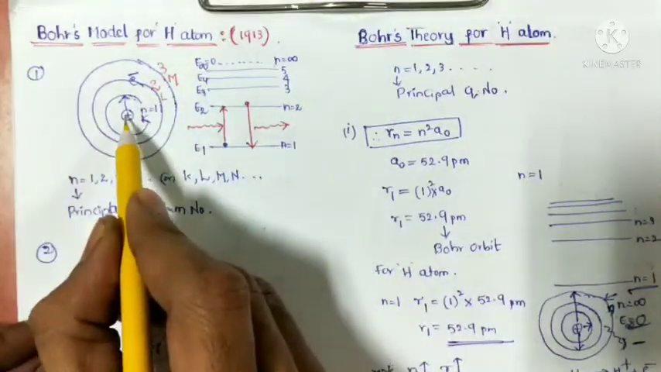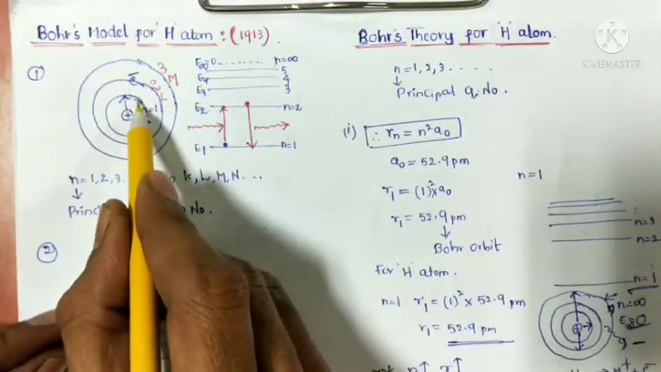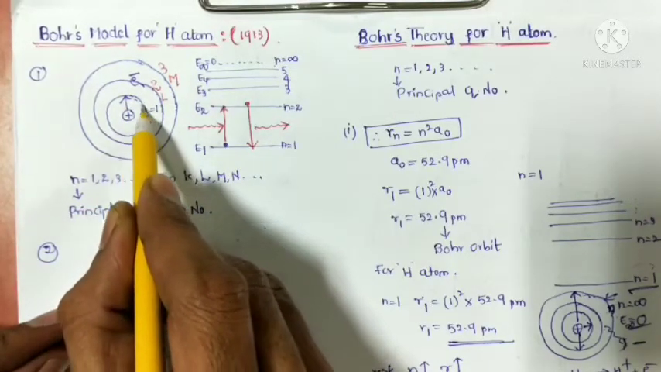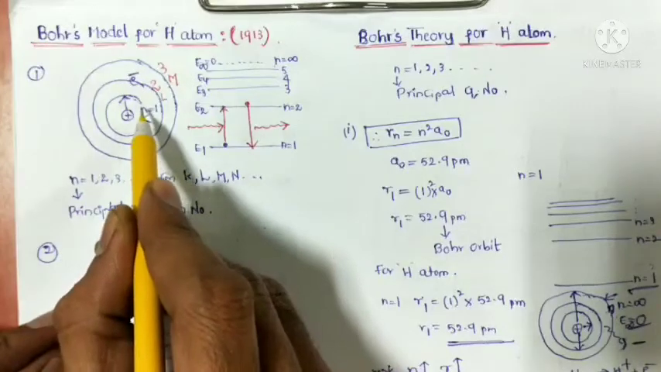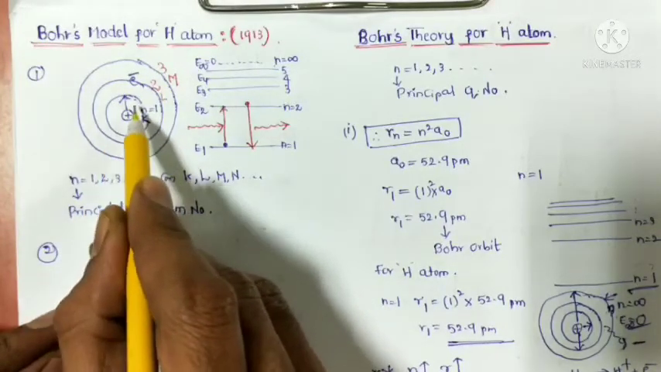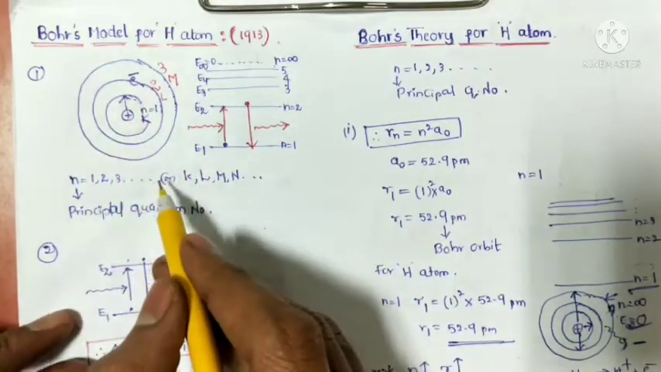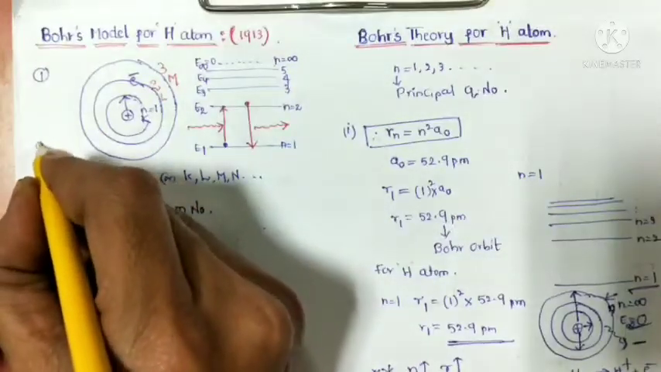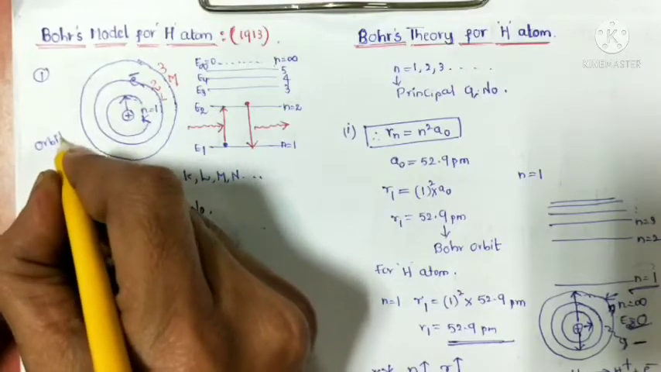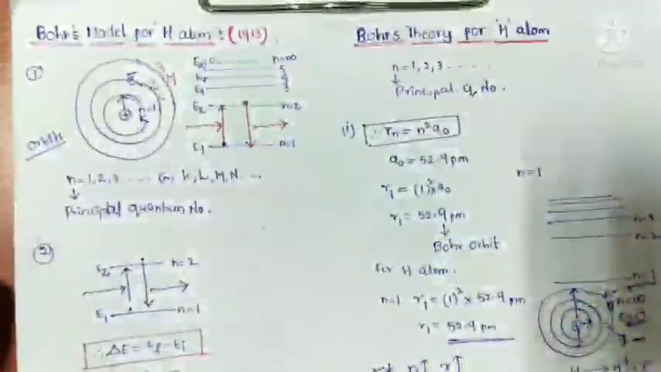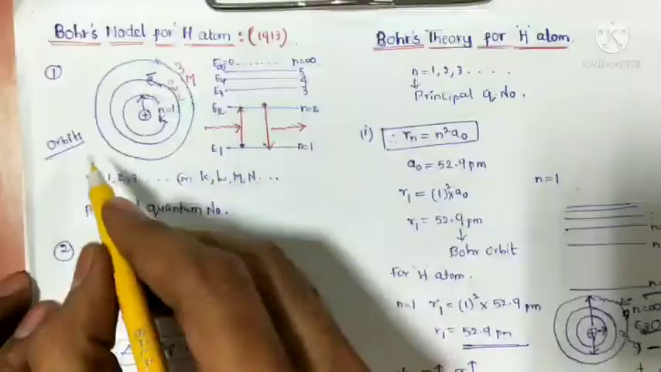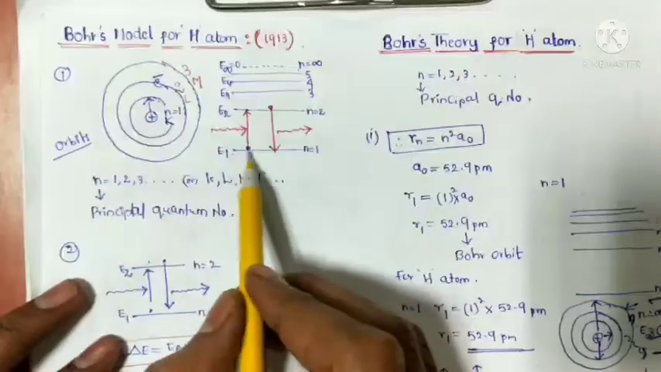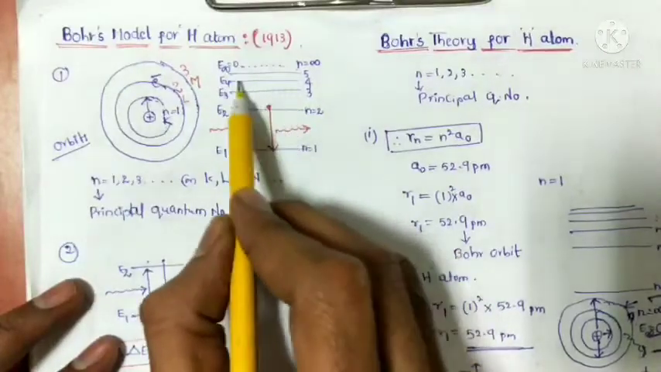For example, this is the nucleus. The electrons can move around it in circular paths. These circular paths are called orbits, which is very important. These orbits are also called stationary states or energy levels, like this.